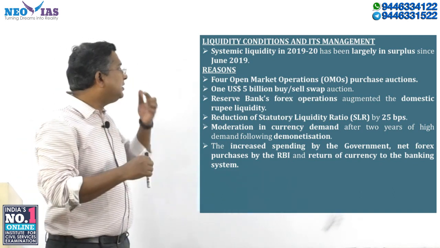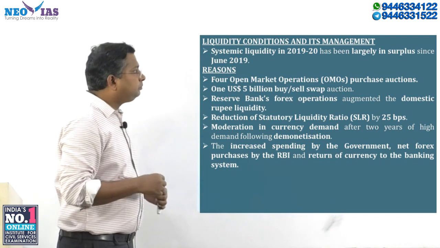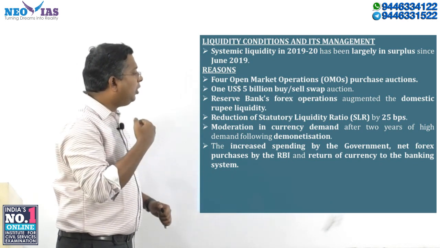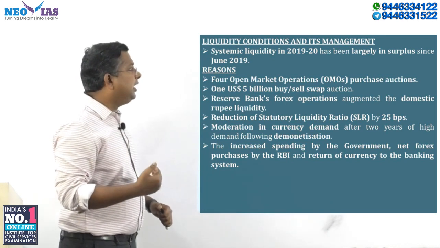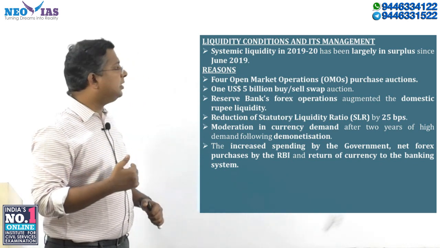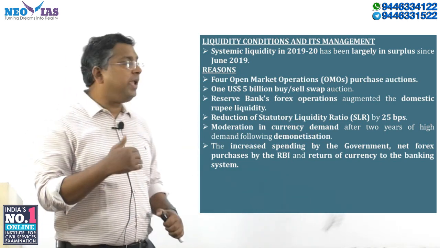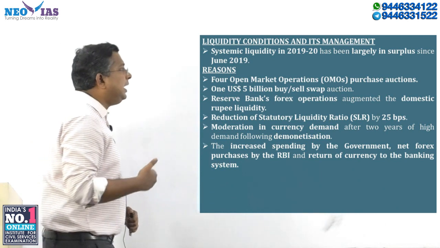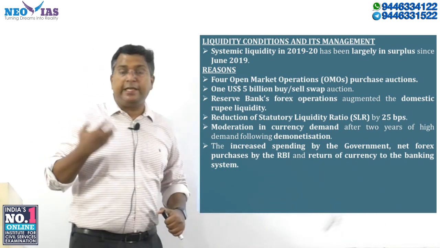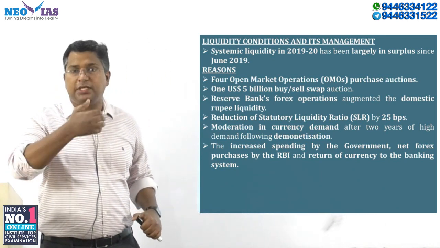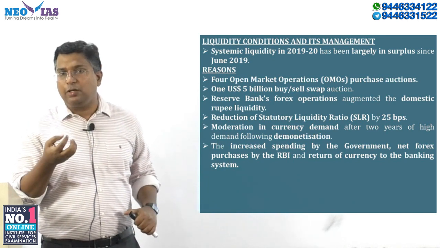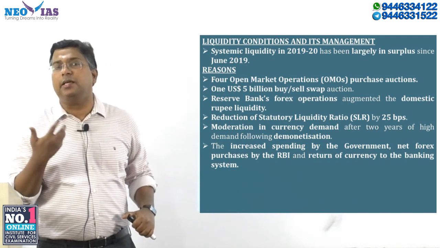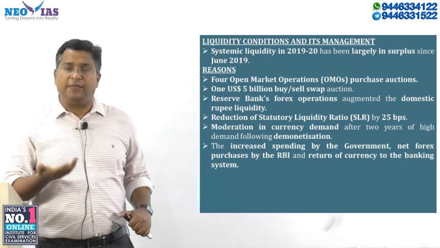Liquidity conditions and its management. What the RBI is saying is that in the financial years 17-18 and 18-19, there was basically a liquidity deficit. The economy saw a liquidity deficit; there was not sufficient liquidity in the economy due to various factors.